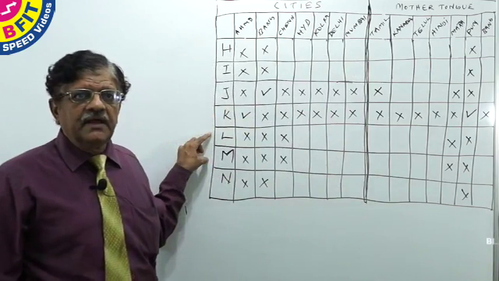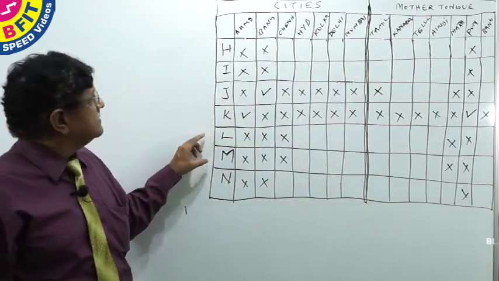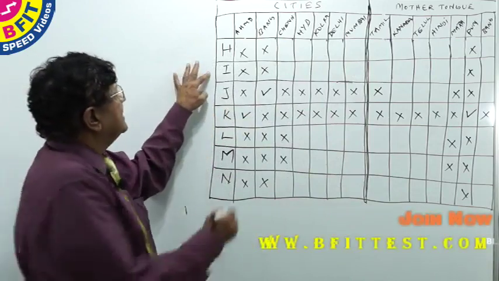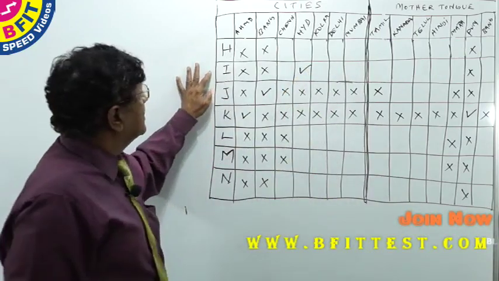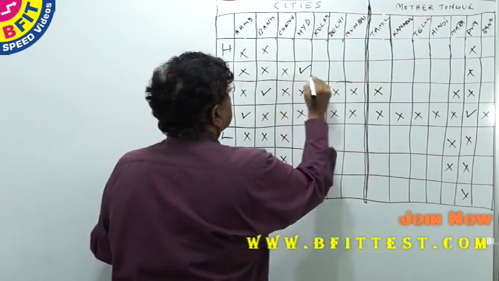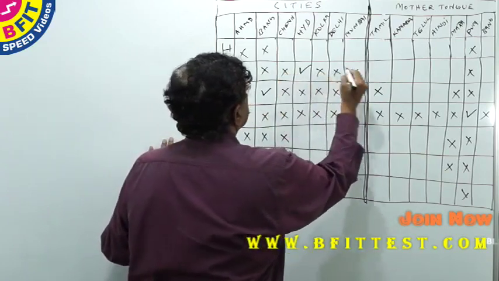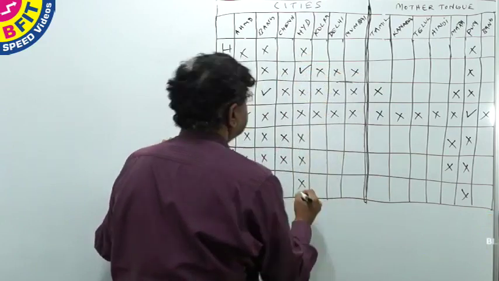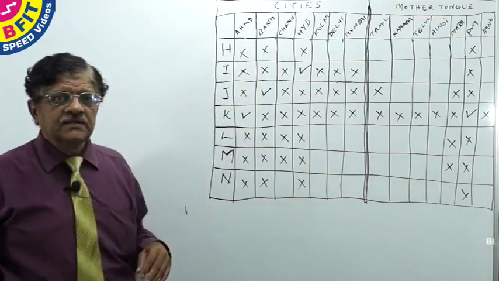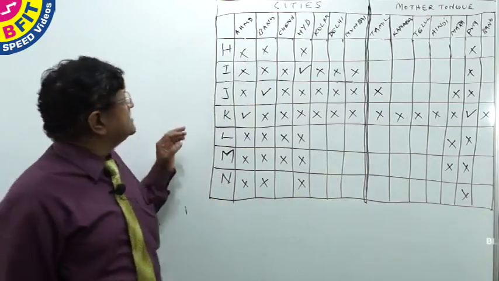I works in Hyderabad. So we will cross the other columns. I works in Hyderabad and his mother tongue is Telugu.